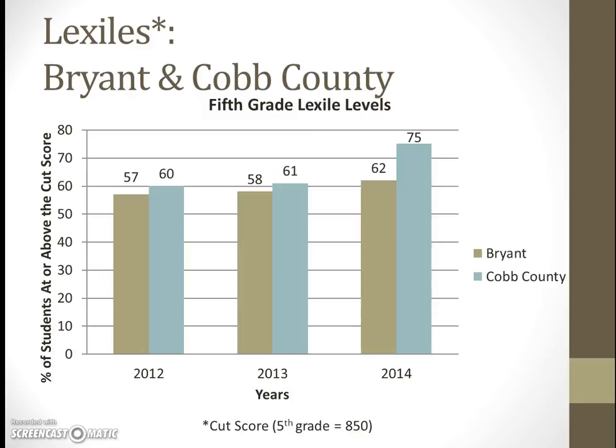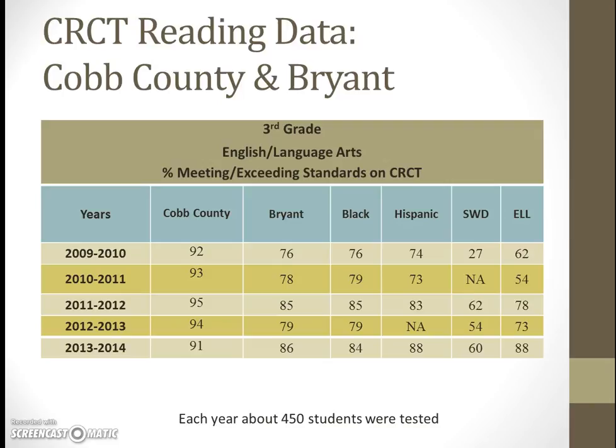Here you can see Bryant's fifth grade Lexile levels compared with Cobb County's overall fifth grade. And I wanted to include this because this is where we end here in the elementary school. Before we send them off to middle school, this is the Lexile level they have. And as you can see, we have each year been behind the Cobb County Lexile averages. So that is something we need to work on. And again, it goes back to moving more of those students who are just meeting standards into the exceed standards. And of course, those not meeting standards, we want to move towards meeting the standards.